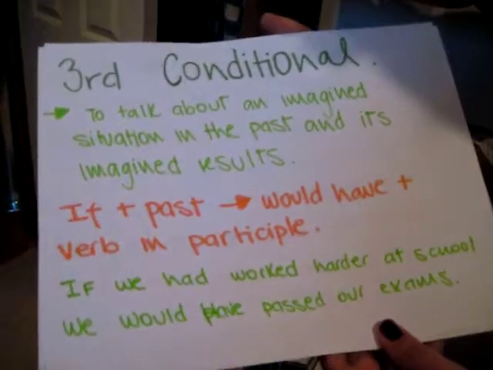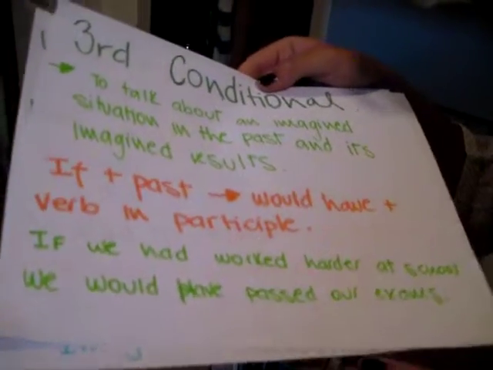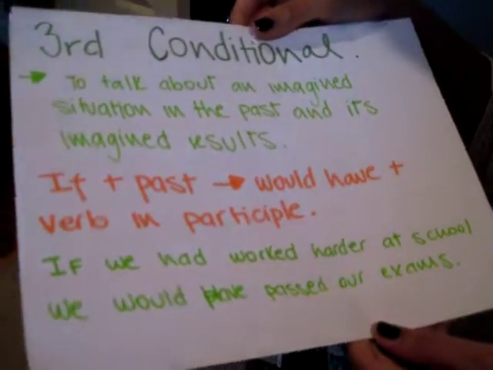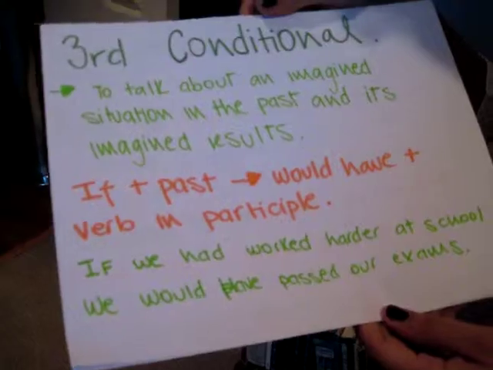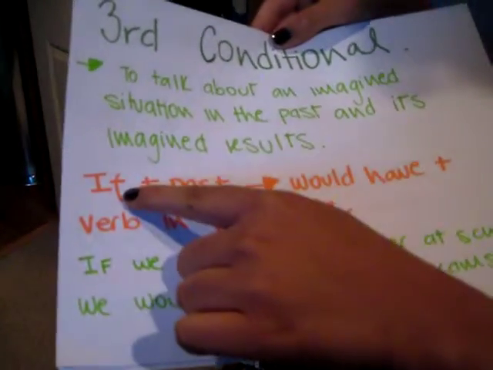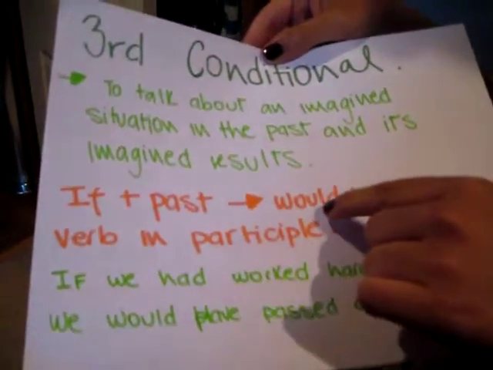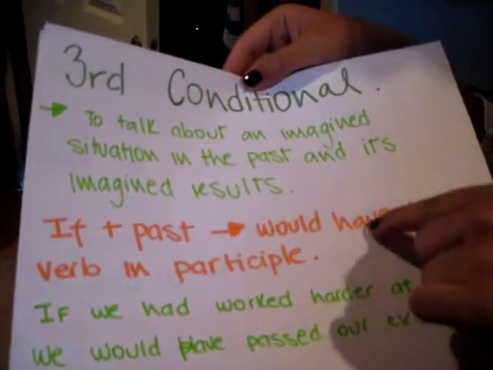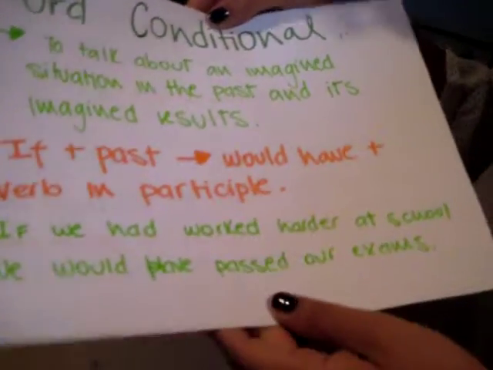The third conditional is, in my opinion, one of the most difficult conditionals, because it talks about an imagined situation in the past and its imagined results. In this case, you have to use if and the verb in past, but after that, in the result you have to put would and have, and after that you have to put the verb in the participle form.